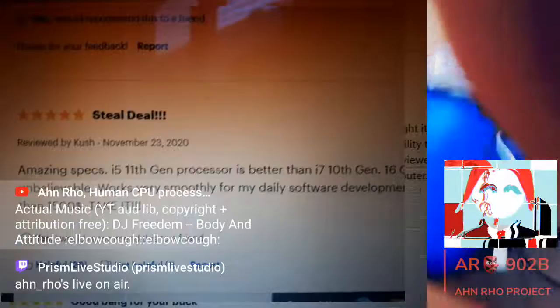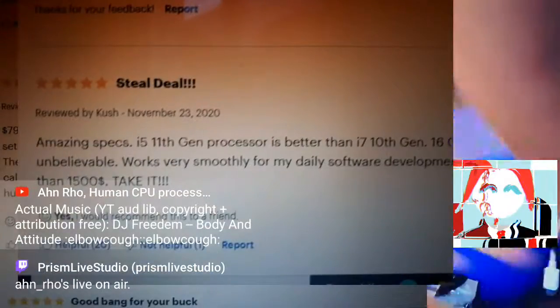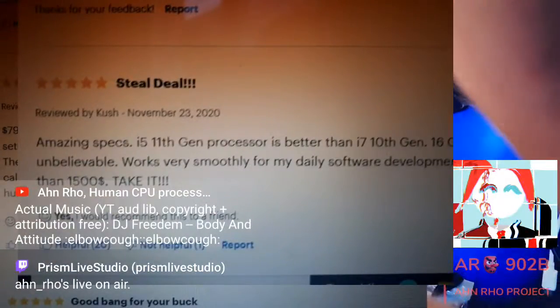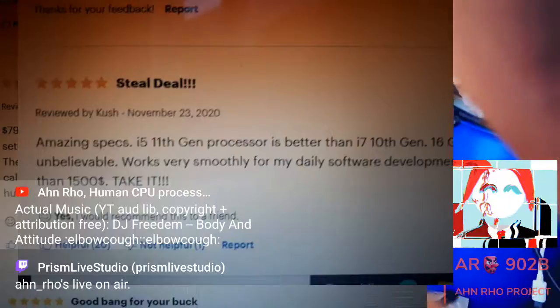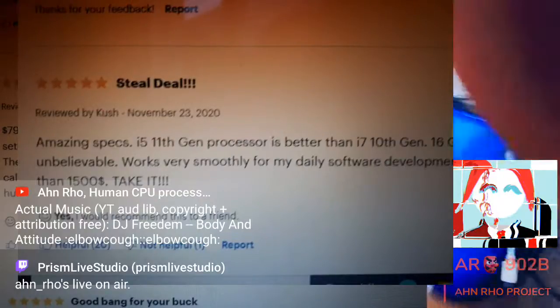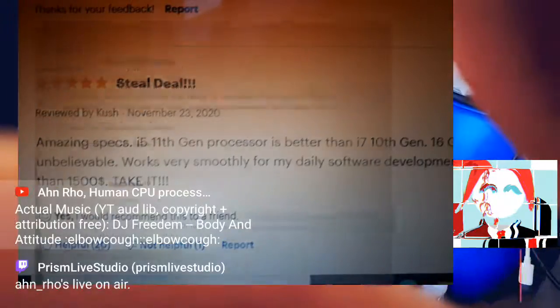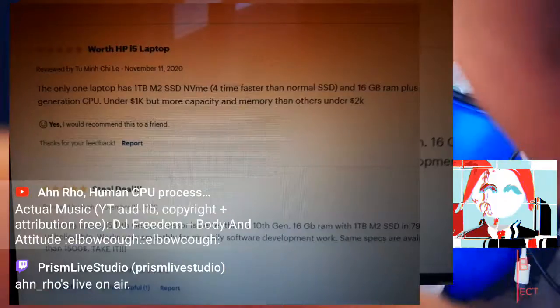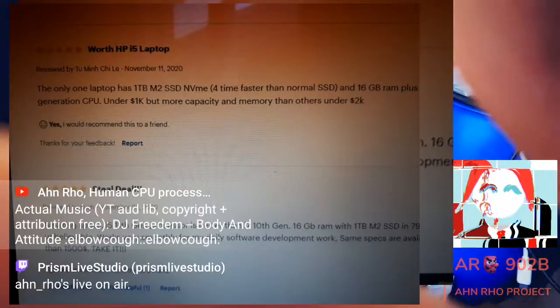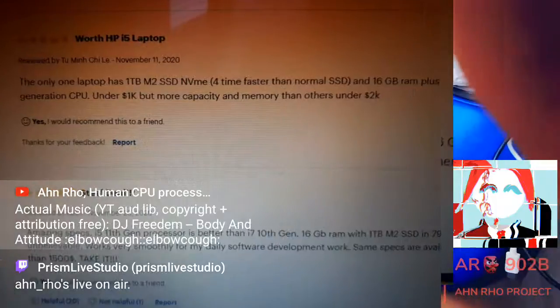So it's crazy, a steal of a deal once again. Take a look at the dates. These are November 23rd, 2020. This is last year when I missed out. This is why I was so upset last year. I said it's out of stock. I missed out just by a couple days. What am I doing? That was right before Black Friday and Cyber Monday.